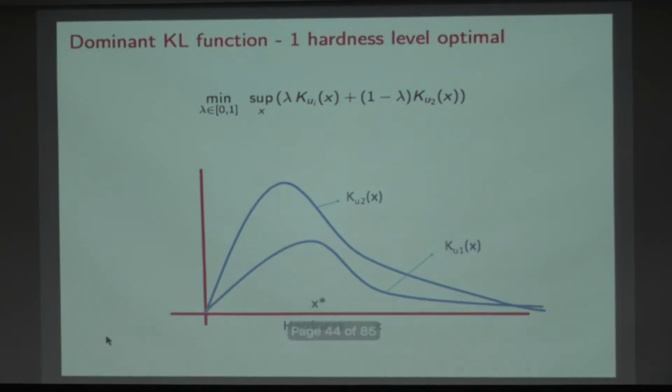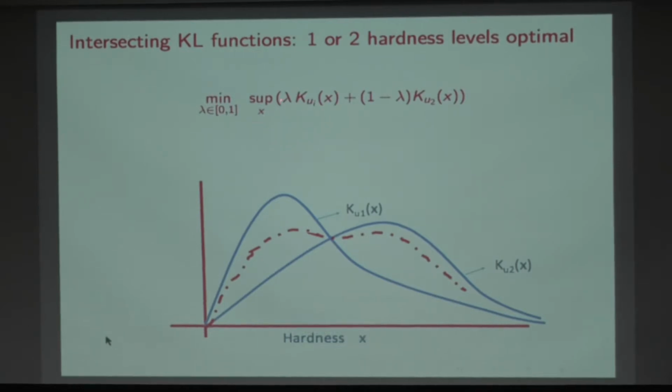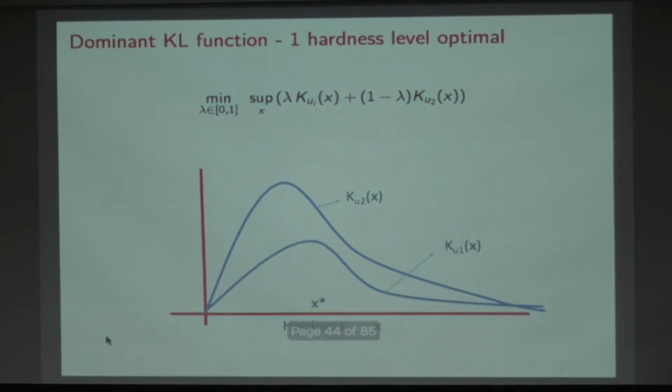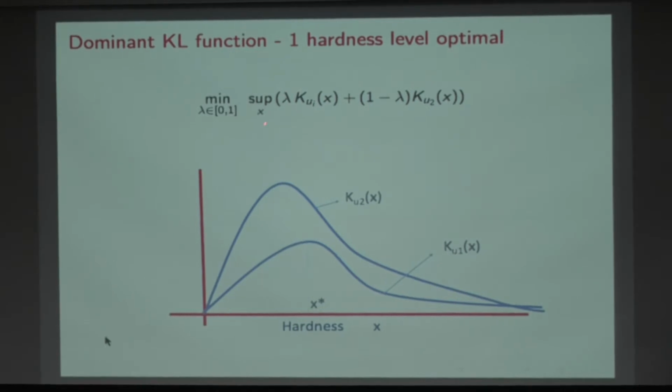I'm looking at a convex combination of these two functions. So, lambda times one function and 1 minus lambda times the other function. I look at the x which optimizes this convex combination. And I'm looking in the space of all convex combinations, I want to choose the one which minimizes the maximum value of this supremum function.